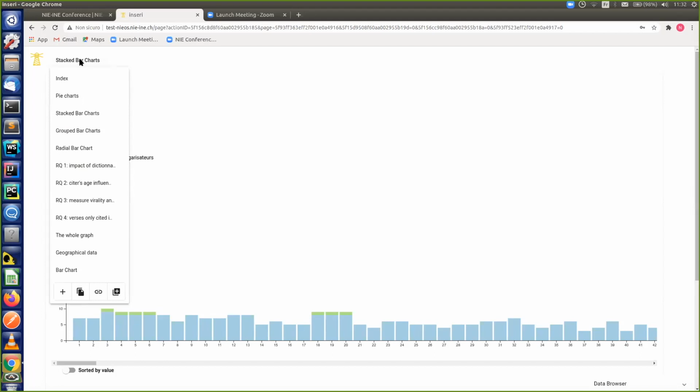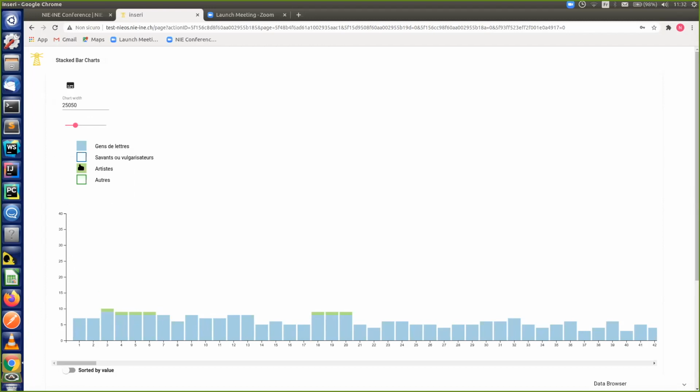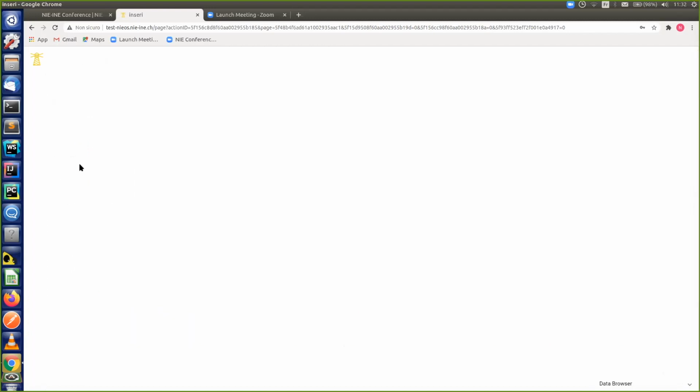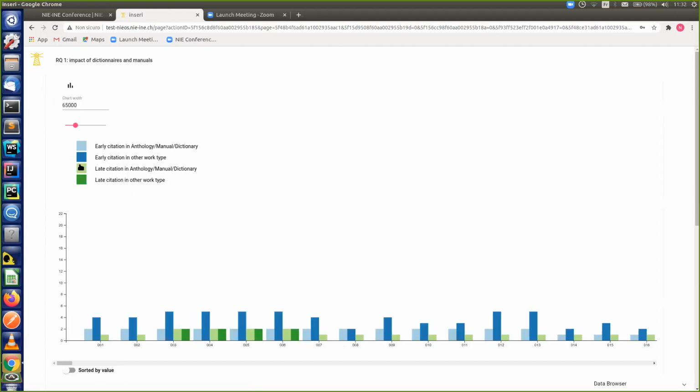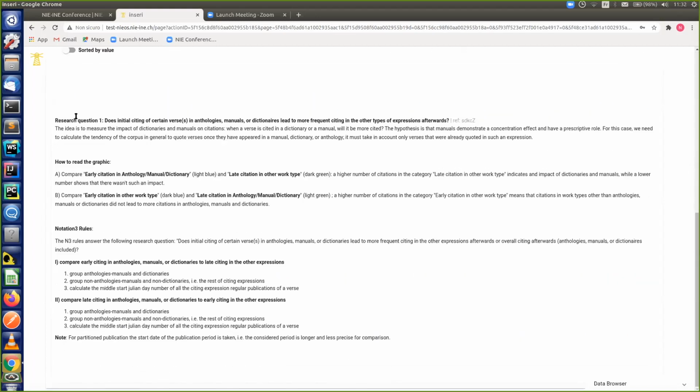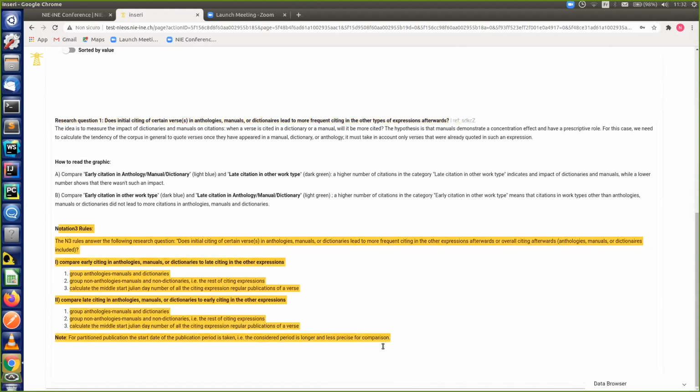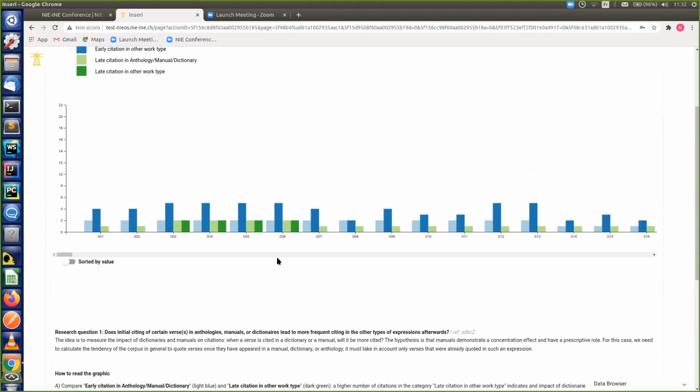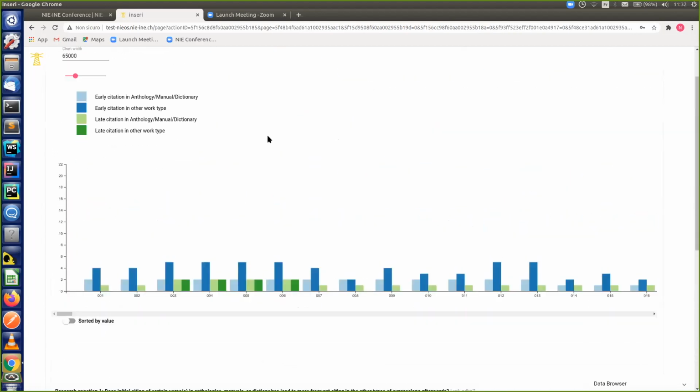And then I wanted to show you also what we did for machine reasoning, to answer what we presented yesterday. So there is a research question, and we treat it with machine reasoning by the way we explain how the notation tree rules work. And we can put the result in a graphic.